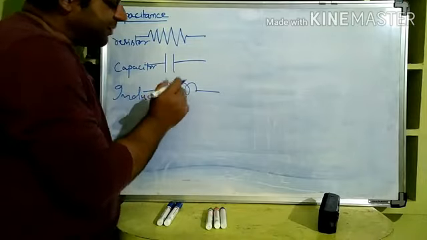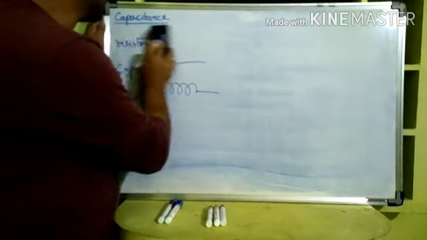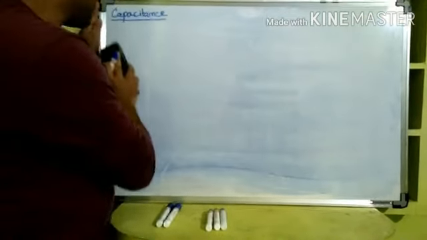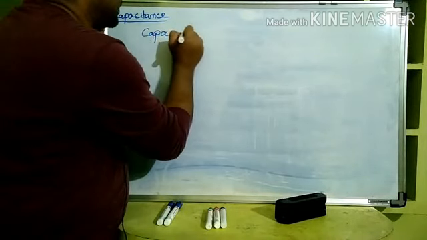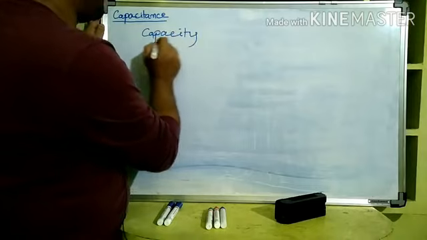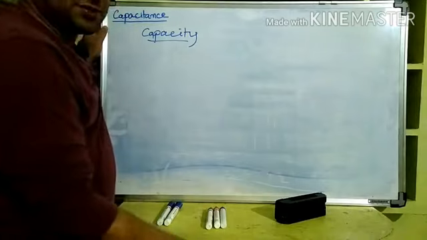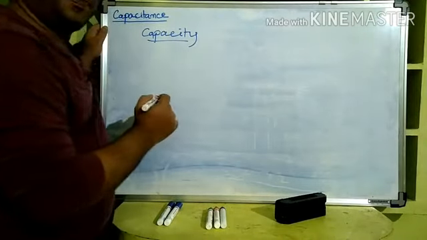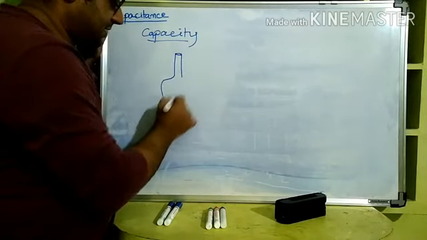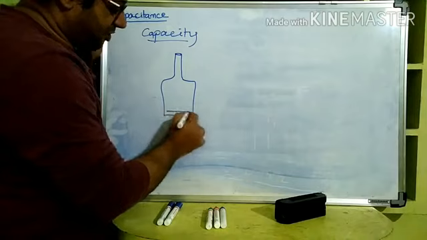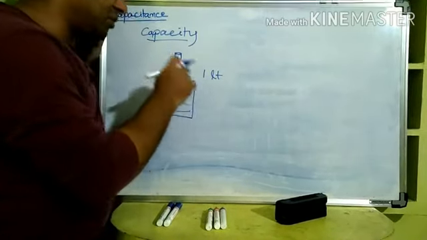However, not making it bookish, first we are trying to understand what capacitance is. Now to understand what capacitance is, we should understand what capacity is. It is the same thing; in electrical language, the word capacitance is used. Now what is capacity? See, suppose we have a bottle. This bottle is of capacity 1 liter, let us say. We say the capacity of the bottle is 1 liter.